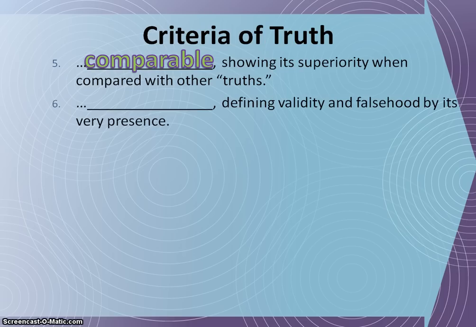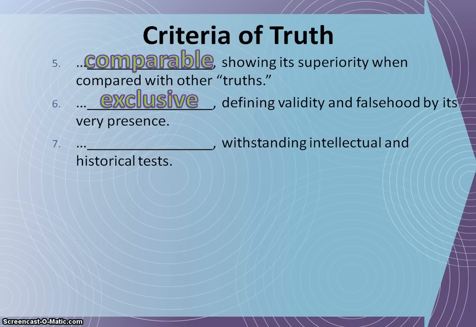A sixth criteria of truth is that truth is valid or false just by being there. Truth defines what is valid or false just by being there. So we say that truth is exclusive. A person cannot be both loving and hateful. Hate is determined by the existence of love. Dark is determined by the absence of light. So because love and light exist as truths, then hatred and darkness can also be determined as truth.